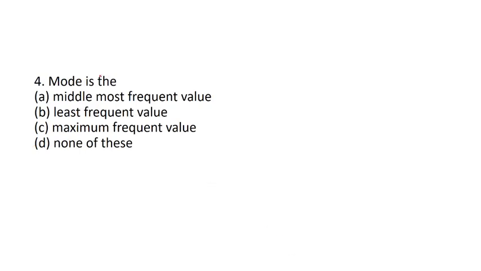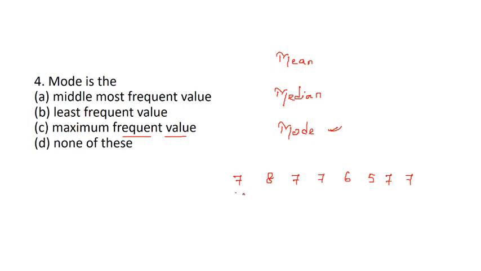Mode is next. We all know about the central tendency: mean, median and mode. Among mean, median and mode, the mode is the most frequent value in the given data. So say for example 7, 8, 7, 7, 6, 5, 7, 7. The most frequent data here is 7. So the mode here is 7. So C will be the correct answer.